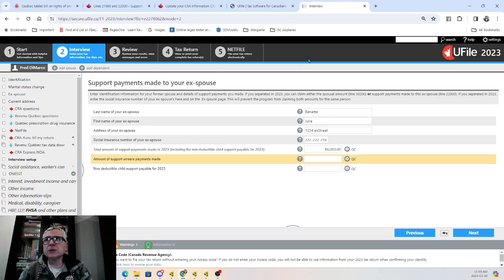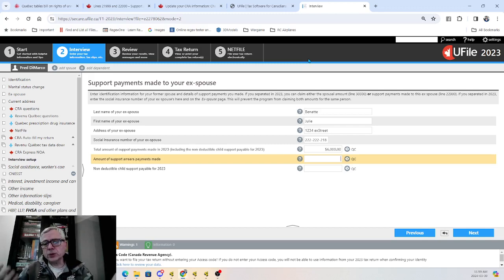The amount has to be regular and periodic. It cannot necessarily be a lump sum, but in certain cases, lump sums can be deductible. And there has to be either a written agreement or a court order requiring you to pay this.